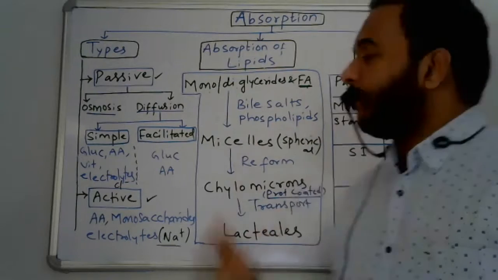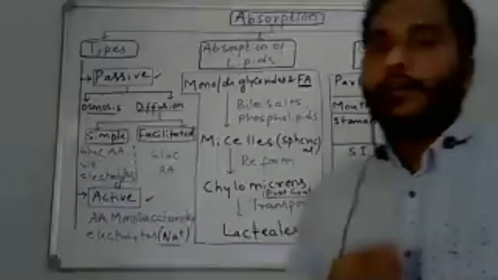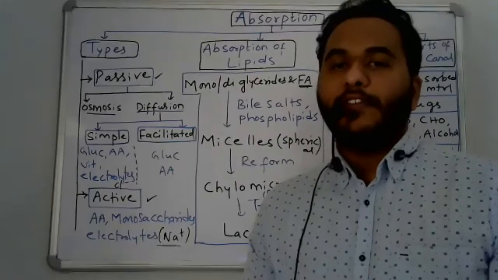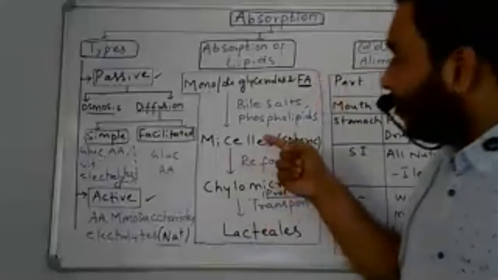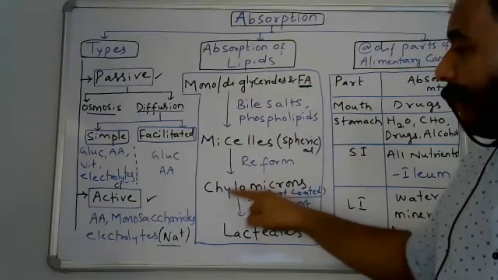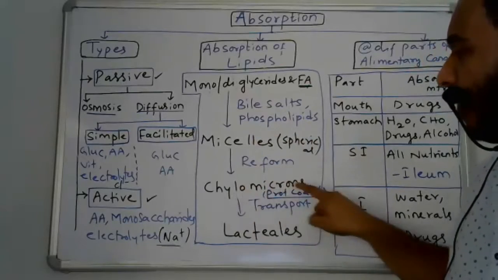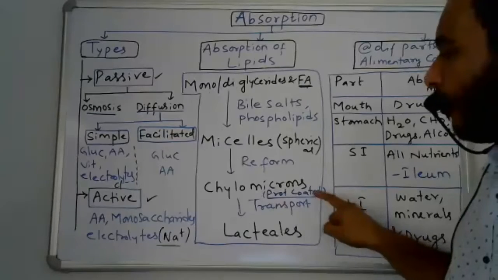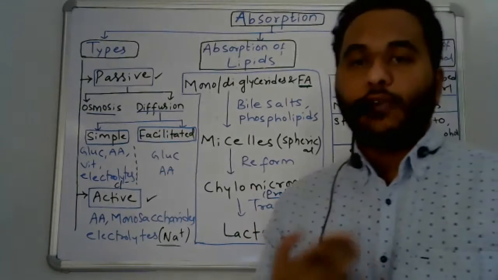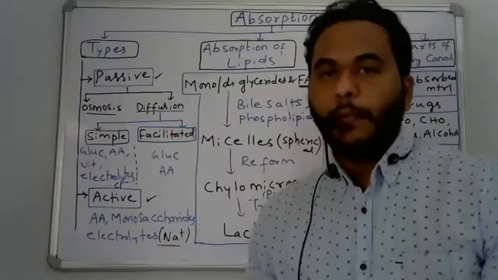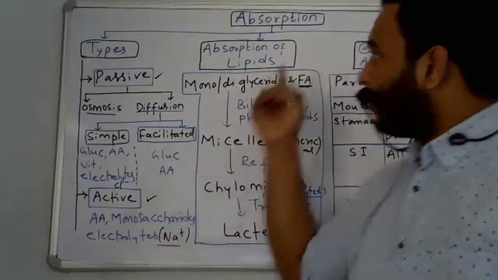Bile juice helps in emulsification of fat, which we already studied. Further the micelles are reformed into chylomicrons, protein-coated fat globules, which enter the lacteals of villi and then the bloodstream. So this is absorption of lipids.